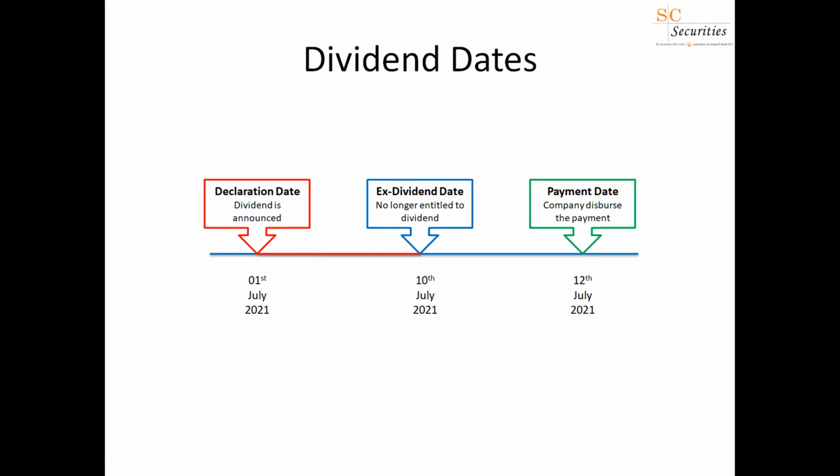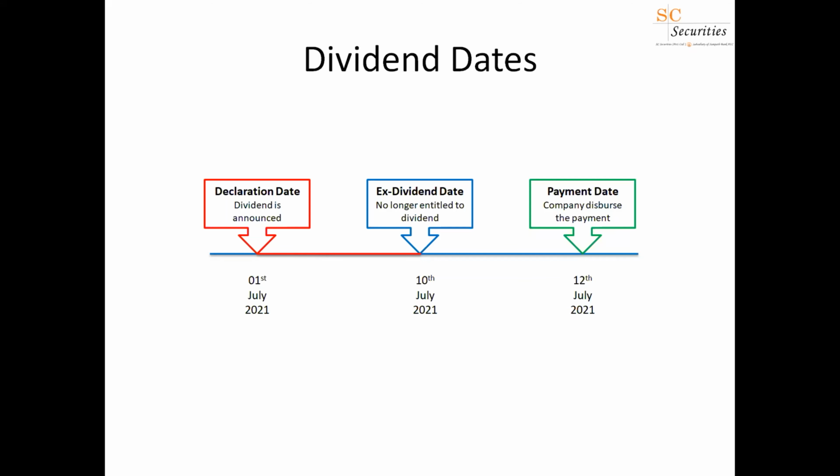It will come on the CSE website, a particular company saying that we are going to pay a certain amount of rupees as a dividend to our shareholders. So the day of announcement is known as the declaration date. Along with the announcement, they will give certain information such as the value of the dividend, how many rupees, and also they will give a date called the ex-dividend date.